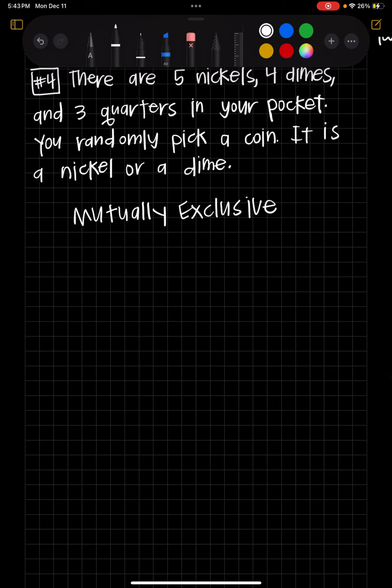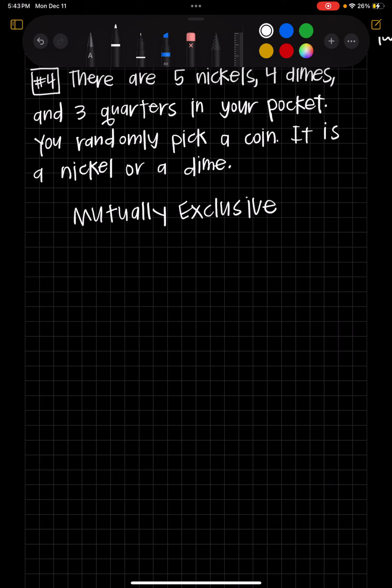Now, if it asked me to pick two coins and said, okay, you can pick a nickel and a dime, or you can pick a nickel and a quarter, those things wouldn't be mutually exclusive because you could potentially do that. But because you're only picking one coin, you can't pick both a nickel and a dime, or a nickel or a dime. You're only picking one thing. So these are mutually exclusive.